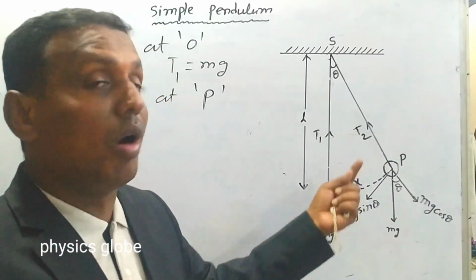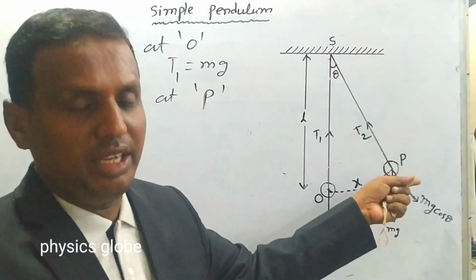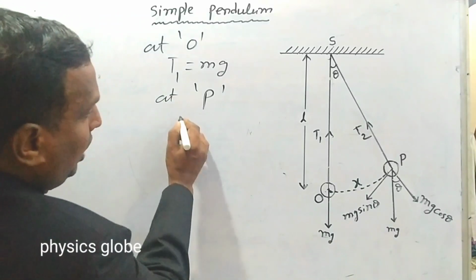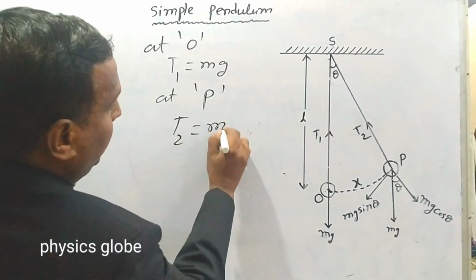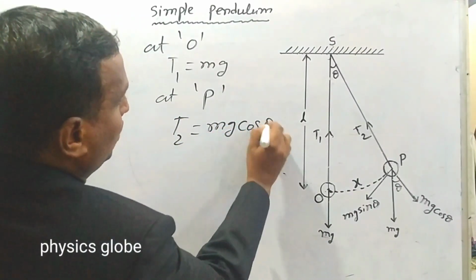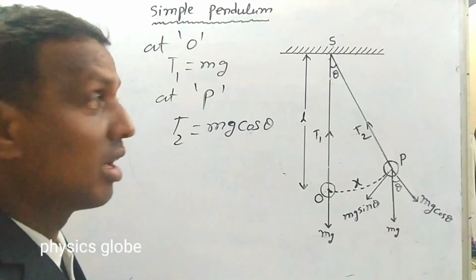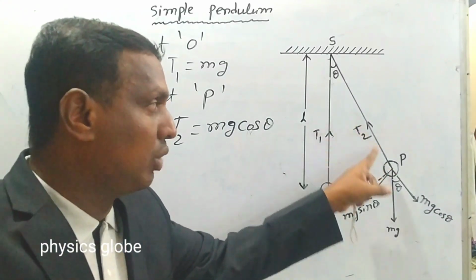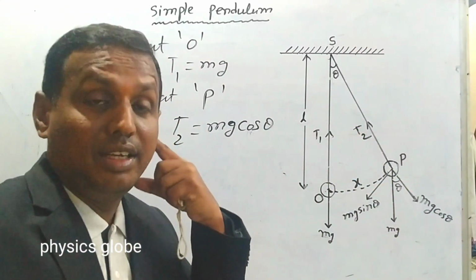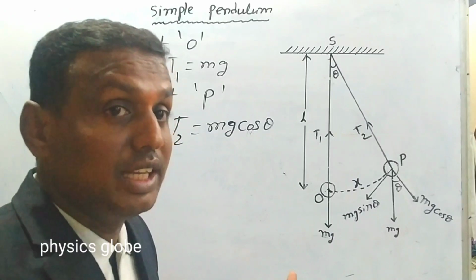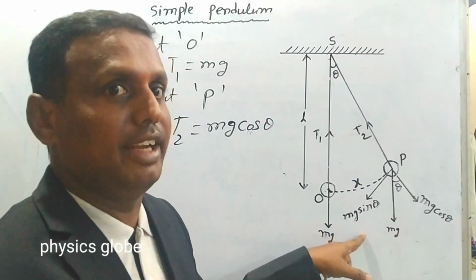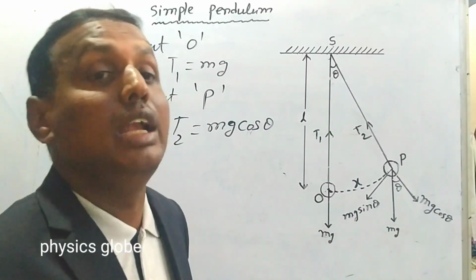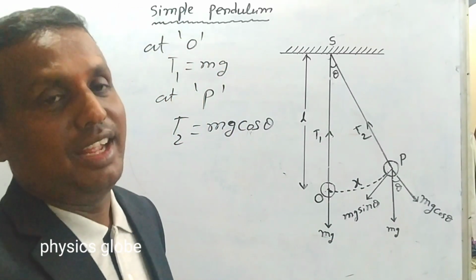So when the bob is at the extreme position P, T2 balances mg cos theta. T2 equals mg cos theta. At O, T1 equals mg, that's all. But at P, T2 balances mg cos theta. But one more force is there, the component mg sin theta. This component is not balanced. It is known as the unbalanced force.